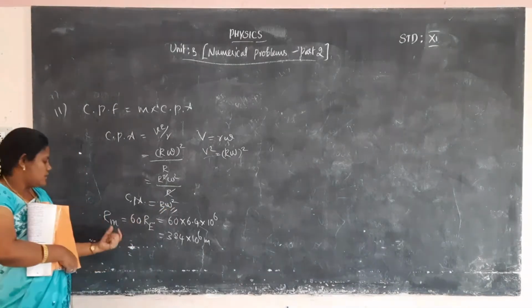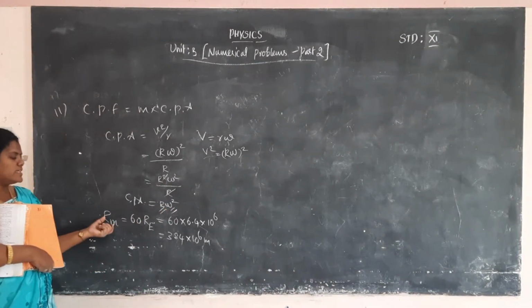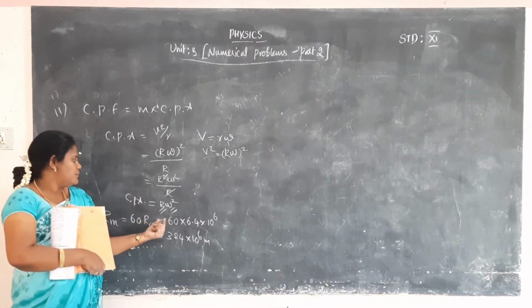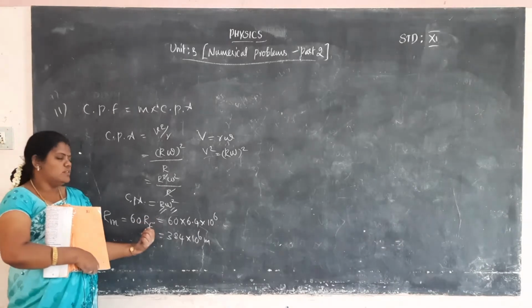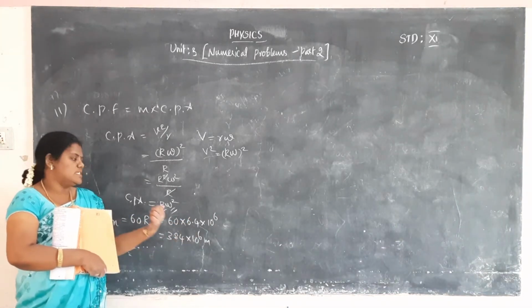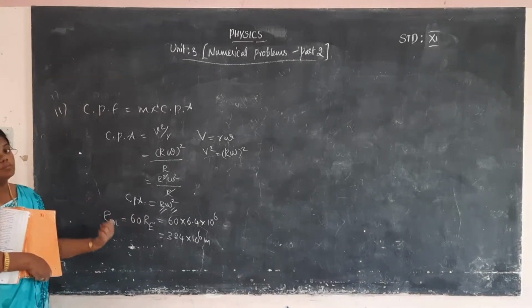First, r we have calculated. The radius of the moon is equal to 60 times the radius of the earth. So 60 into the radius of the earth value, 6.4 into 10 power 6, gives 384 into 10 power 6 meter. This is the radius of the moon.